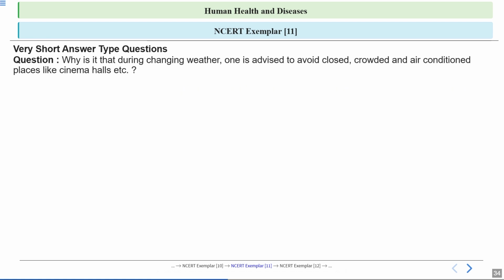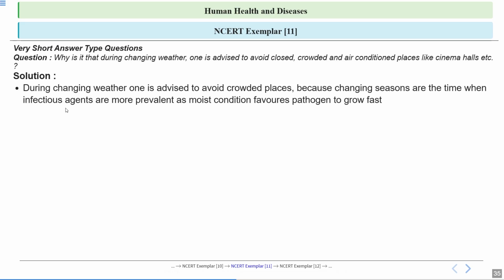Okay, next question is, why is it that during changing weather, one is advised to avoid close, crowded and air-conditioned places like cinema hall, etc.? So we are discussing very short answer type questions now. So during changing weather, one is advised to avoid crowded places.